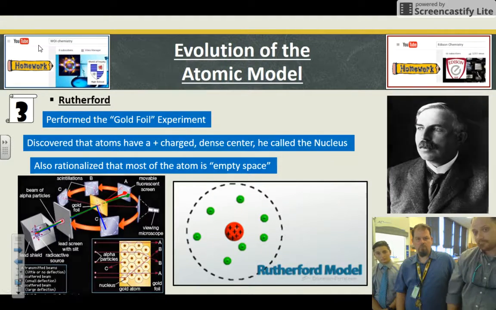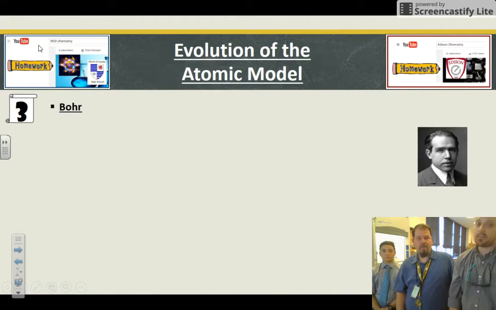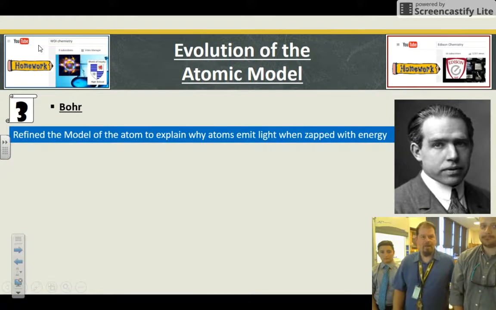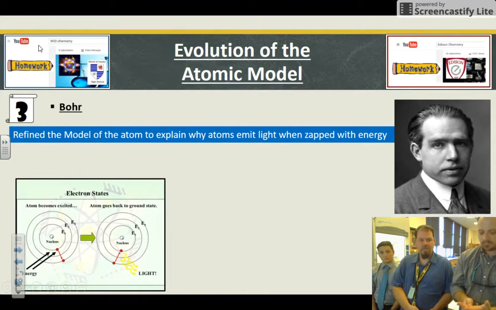Two of my favorite subatomic particles. And then Niels Bohr comes along and he redefined the model to explain why atoms emit light when they are zapped with energy. Now, this is on simply every Regents exam. So I know we're learning it at the end of September, but it's going to be there.